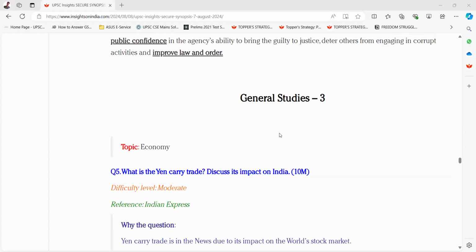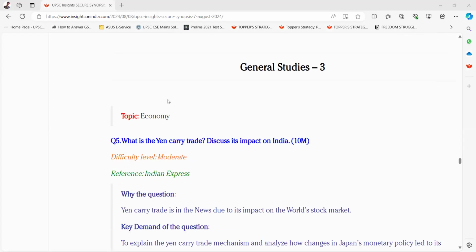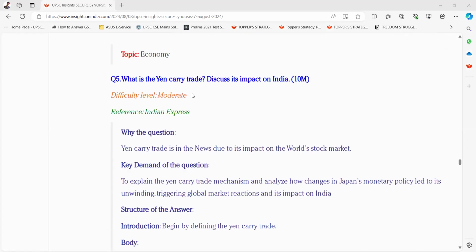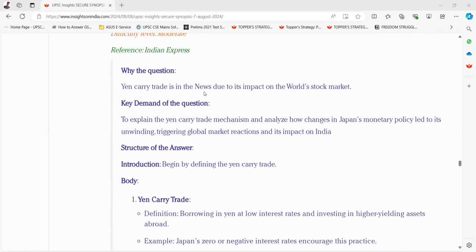Okay, next is General Studies 3. Topic is economy. What is the yen carry trade? Discuss its impact on India. It's a 10-mark question.